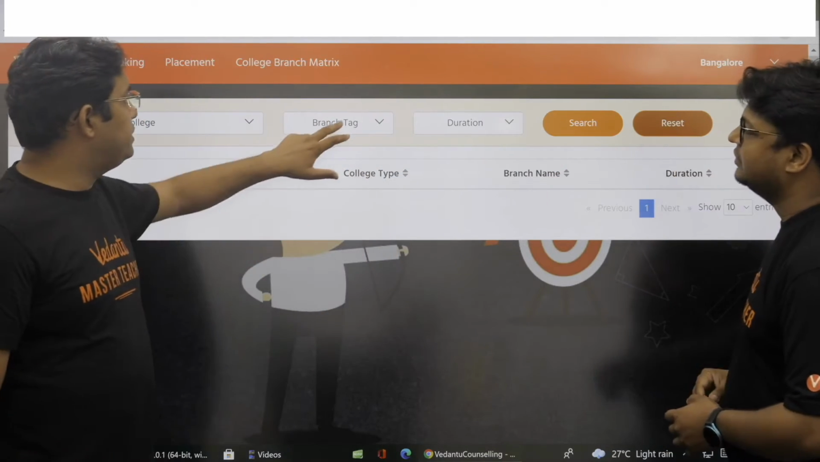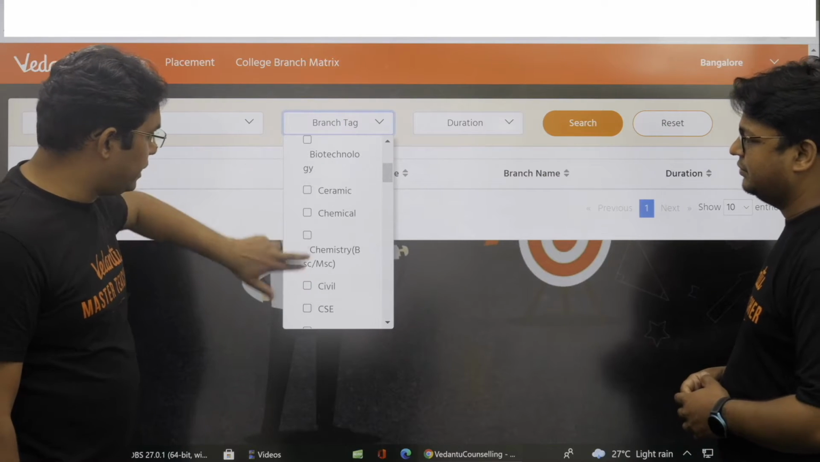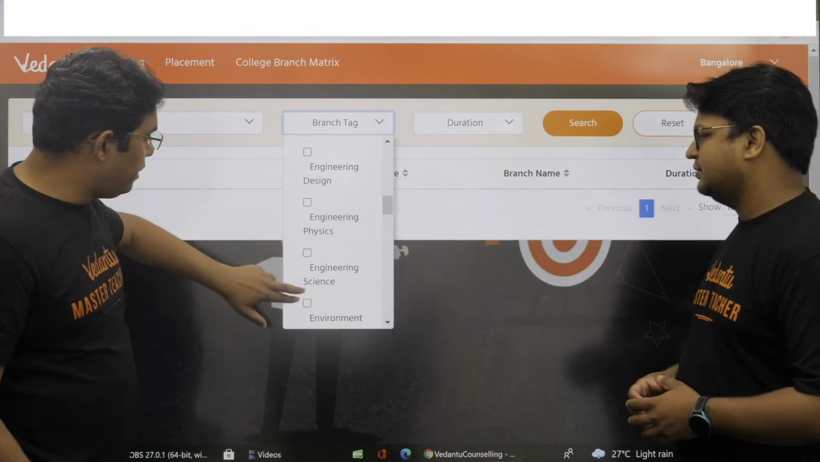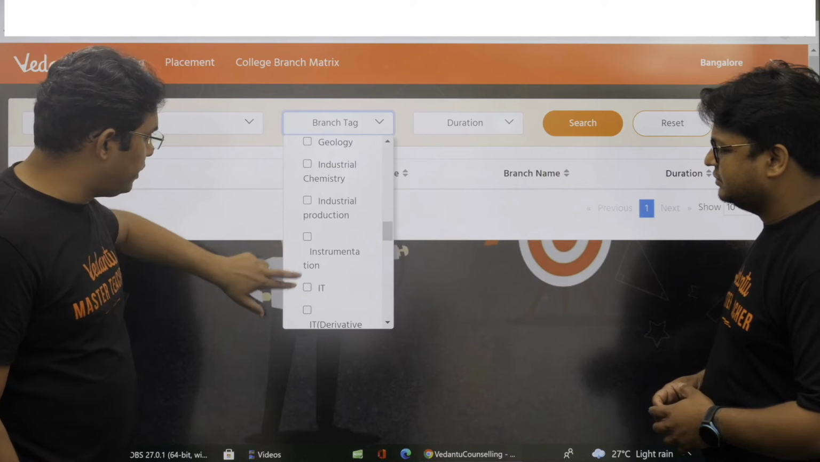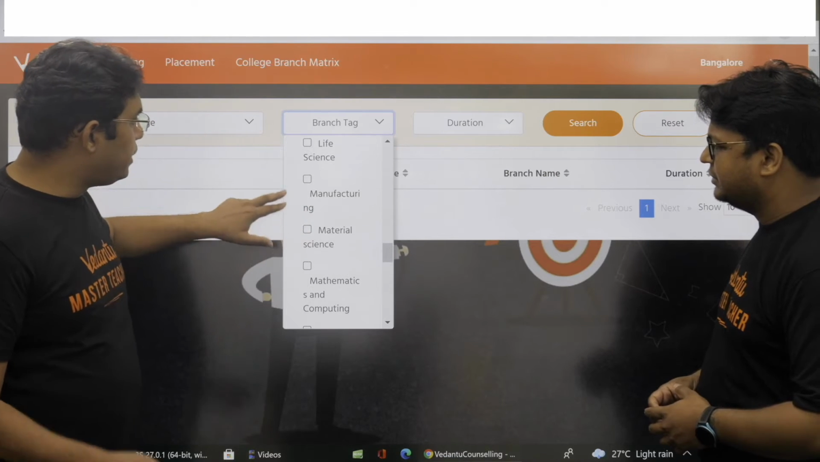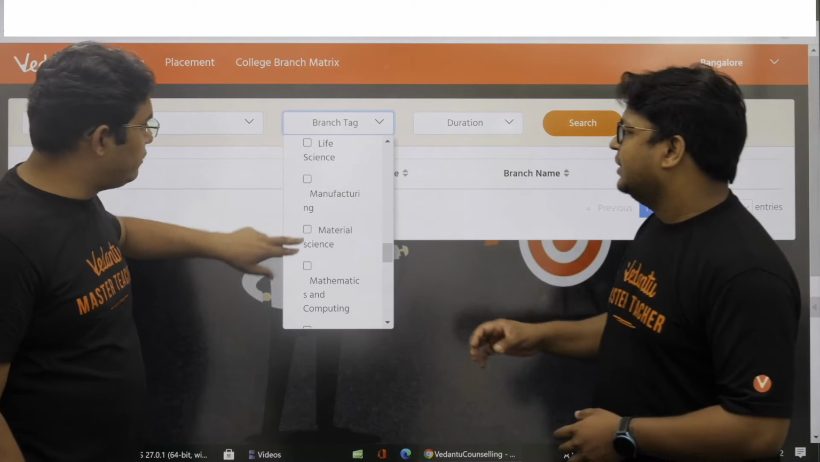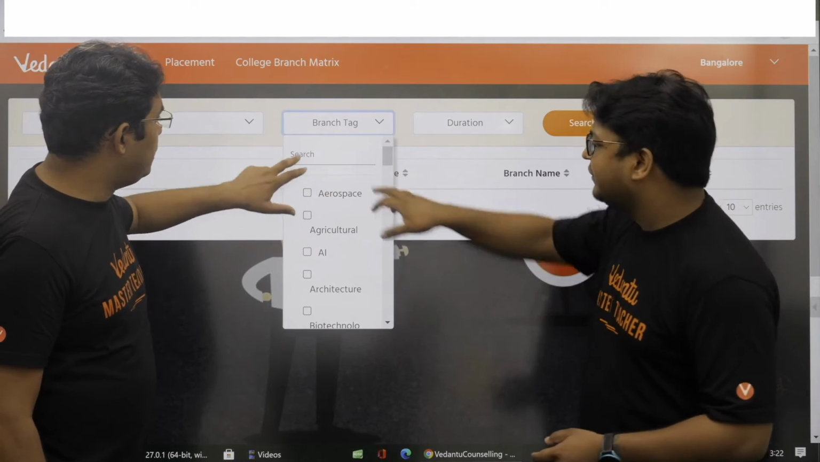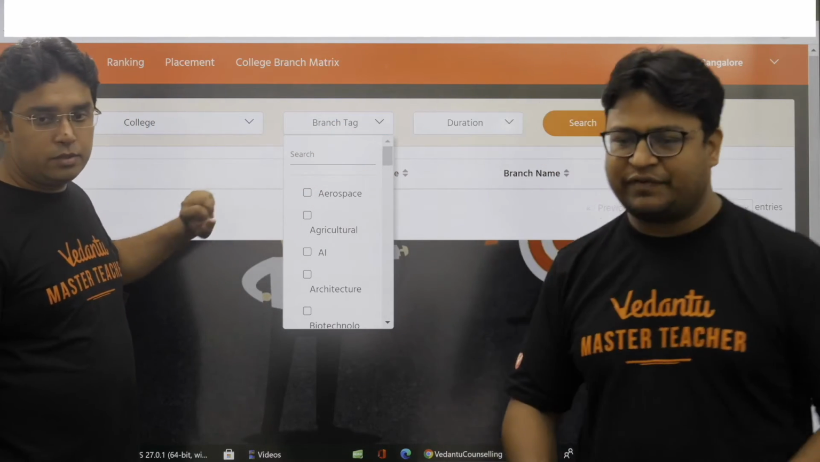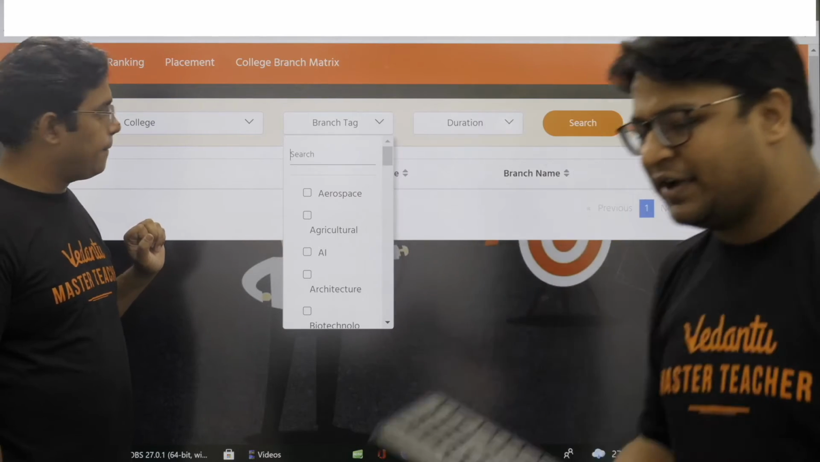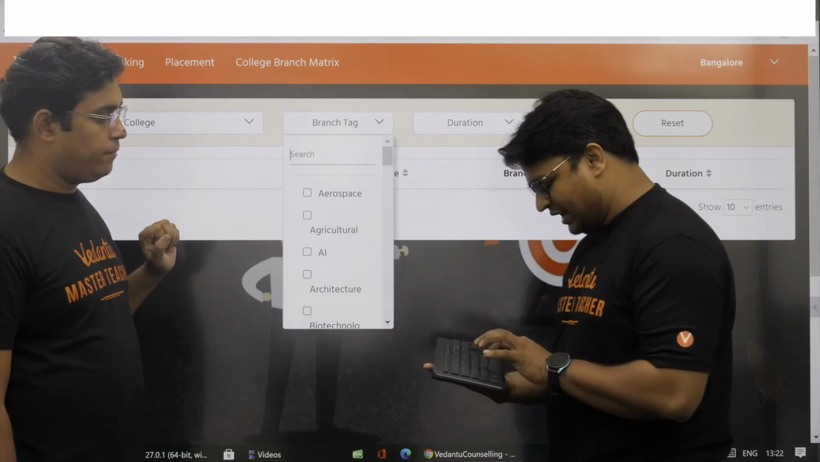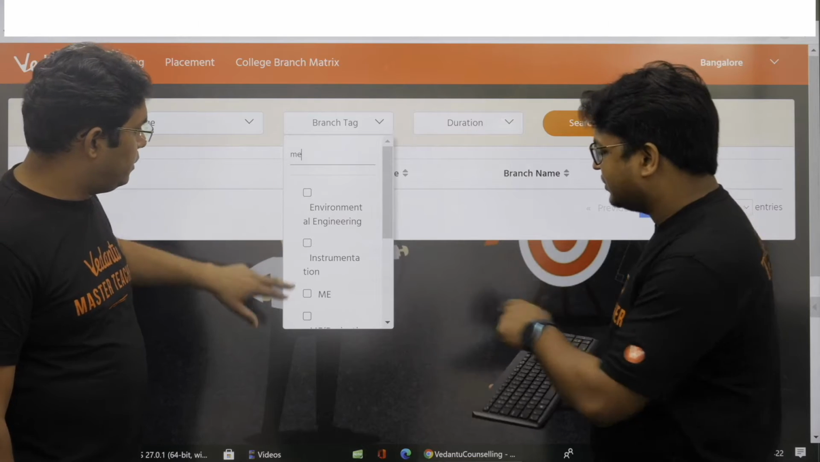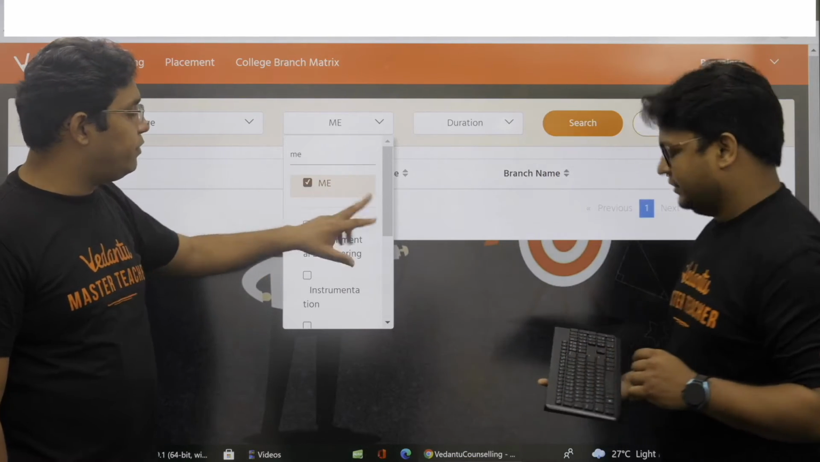And just go with that branch tag. Let us say mechanical, as you said. So ME, I think ME stands for mechanical. You can do the search also. That will be a faster way. I think we have the option of typing it also. Right now we are not having the keyboard, but we can type here also. If I have a keyboard in my hand and start typing ME, it will start shortlisting, and then it's easy to select. ME we have selected.